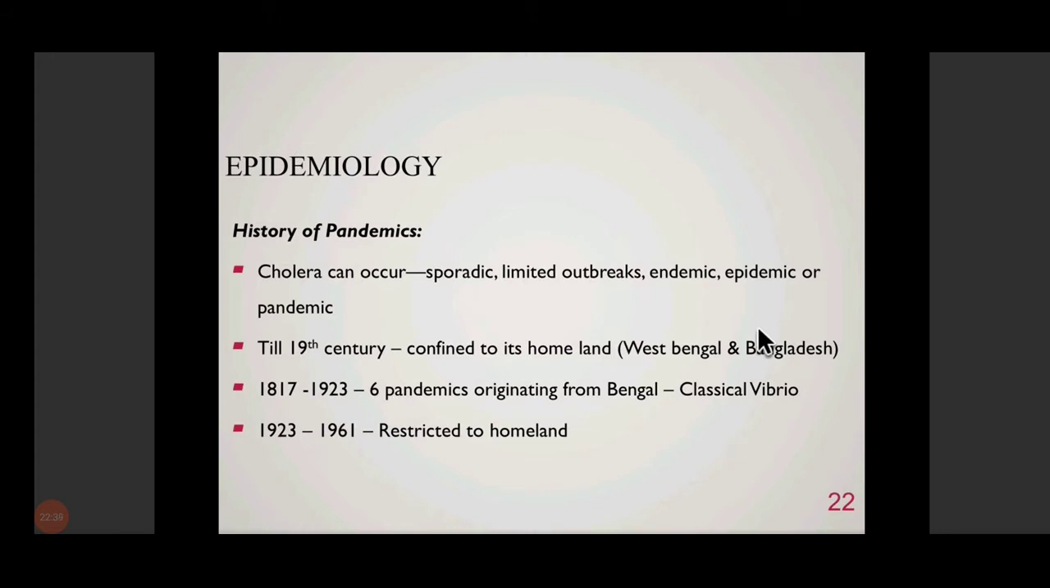So till the 19th century, cholera was basically confined to India only, the Indian subcontinent, mainly the West Bengal and Bangladesh area. But from 1817 to 1923, it caused 6 pandemics, the majority of which originated from Bengal, and all of them were caused by the classical type of Vibrio cholerae.